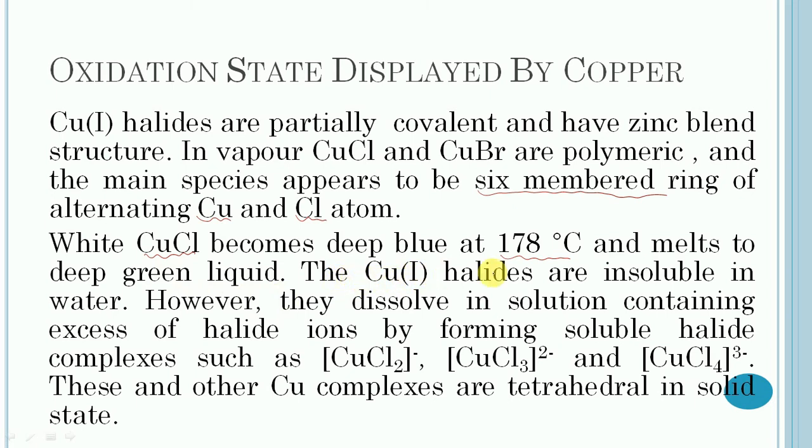The copper(I) halides are insoluble in water, however they dissolve in solution containing excess halide ions by forming soluble halide complexes such as CuCl2-, CuCl3 2-, and CuCl4 3-. These and other copper complexes have tetrahedral geometry in the solid state.